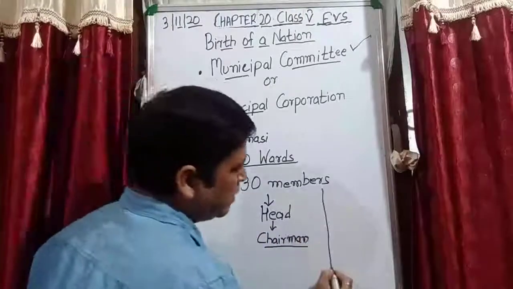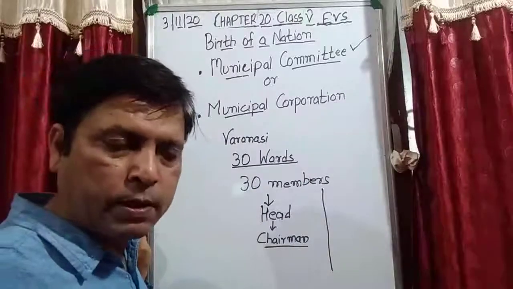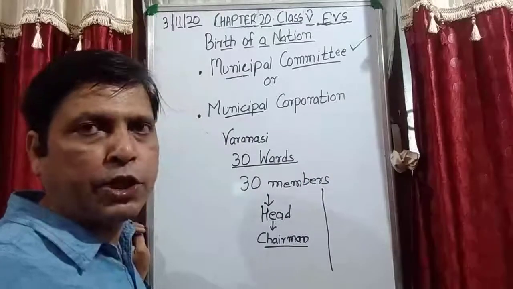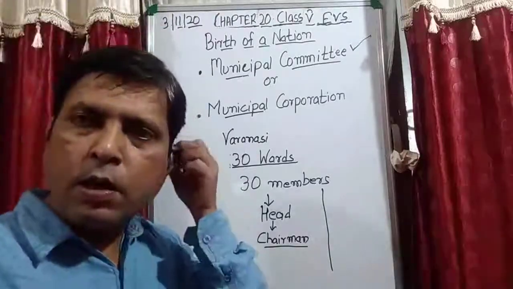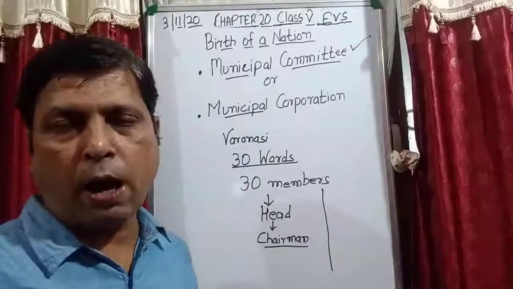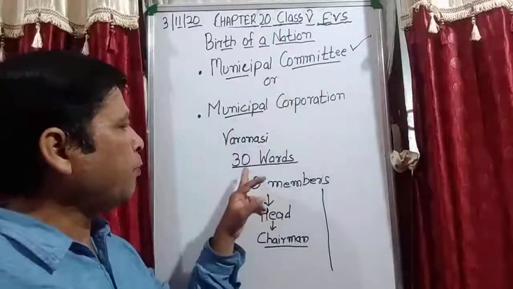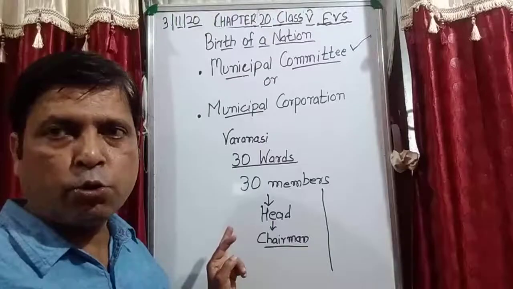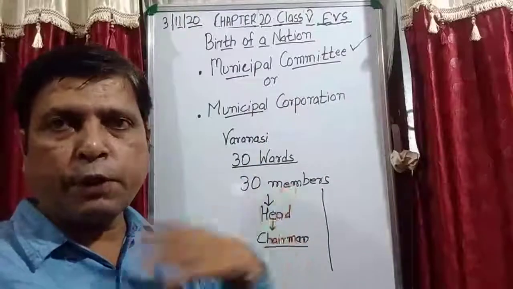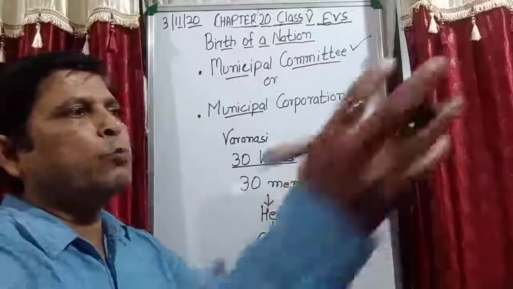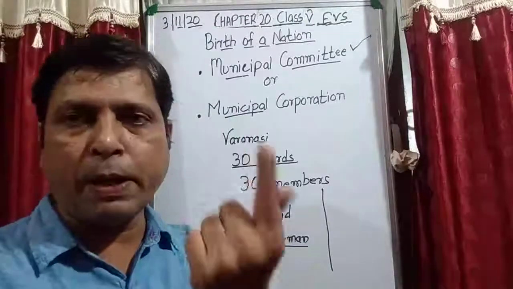The difference is, for example, if there is an election of a municipal corporation, age is what is mentioned in the constitution, 18. Any person whose age is 18 or above can give the vote. In a municipal committee, members are chosen from each ward. In the same manner, a municipal corporation, for a big city, is divided into many parts that are known as wards, and from each ward one member is elected.